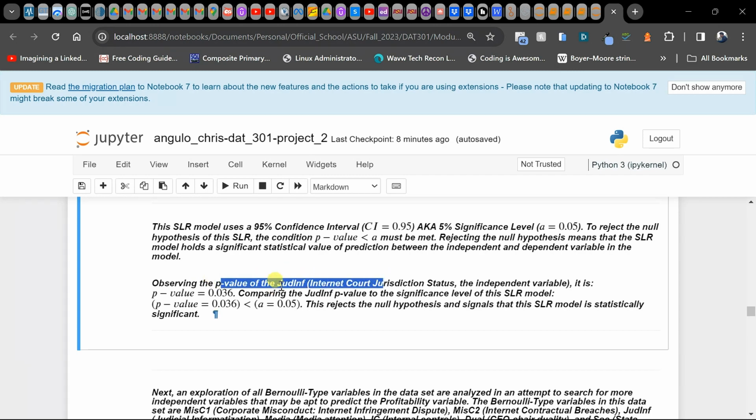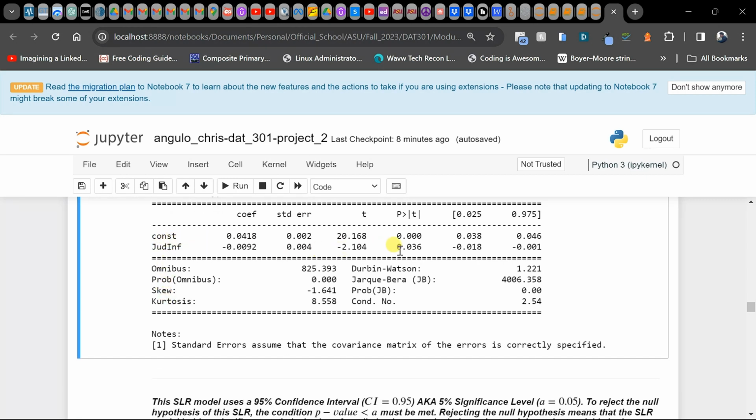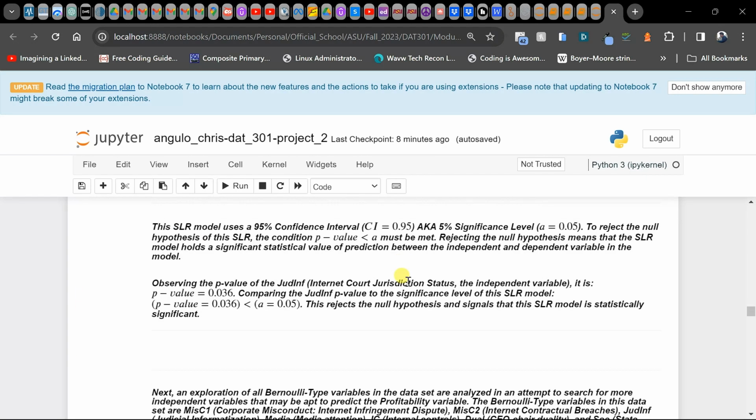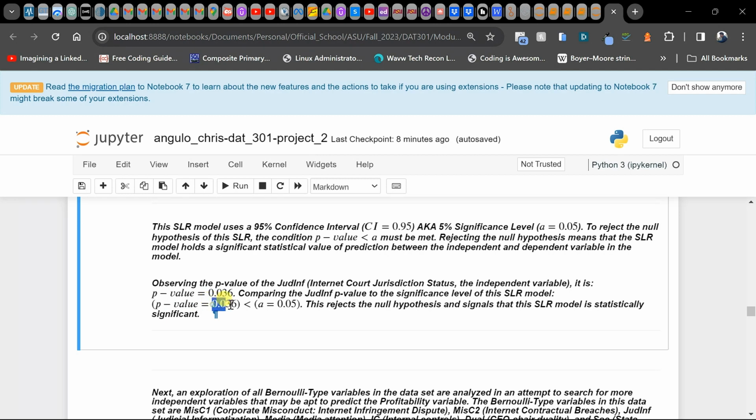Observing the p-value of JUDINF, which is the status of internet jurisdiction, 0.036 is the p-value. Comparing it to the significance level, which we said is 0.05, is 0.036 less than 0.05? It is.